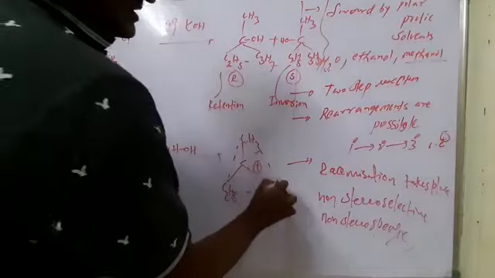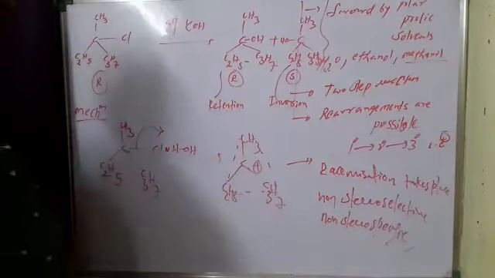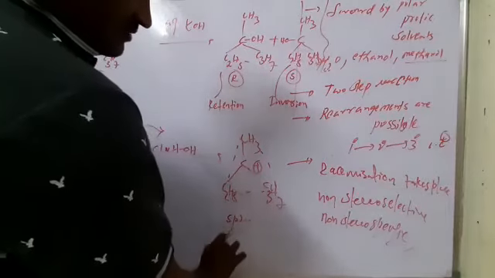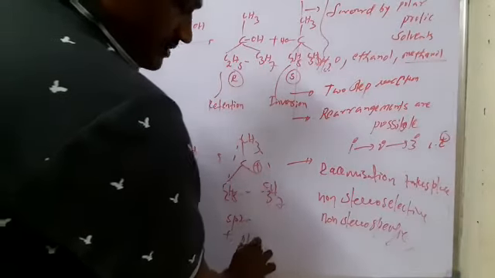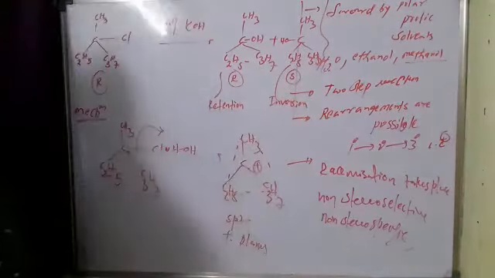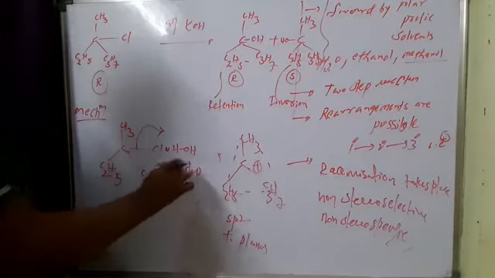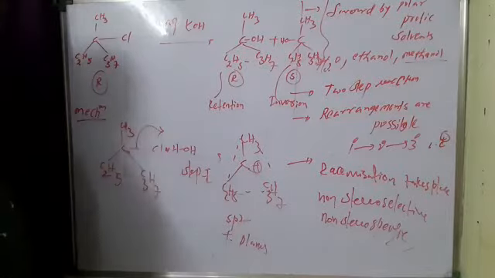This is a tertiary carbocation intermediate, very stable. The hybridization is sp2 and trigonal planar. In step 1, the carbocation intermediate is formed.